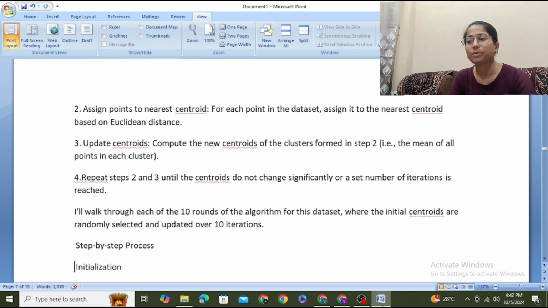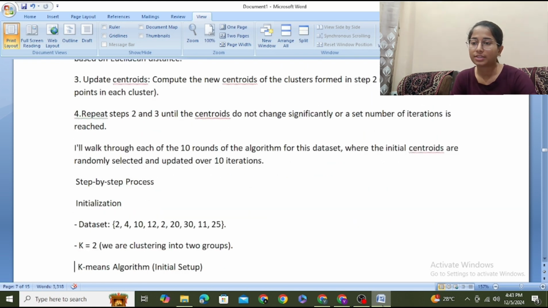Update centroid. Compute new centroid of the cluster formed in step 2. Keep repeating steps 2 and 3 until the centroids do not change significantly or the set number of iterations is reached. I will walk through each of the 10 rounds of the algorithm for this dataset.